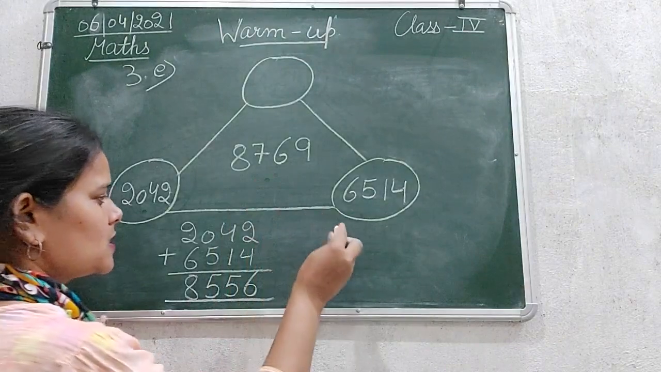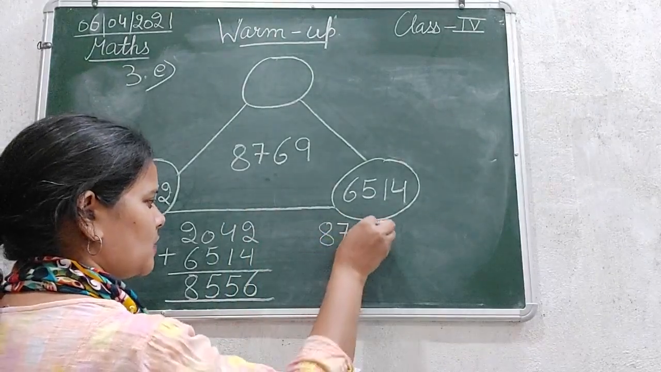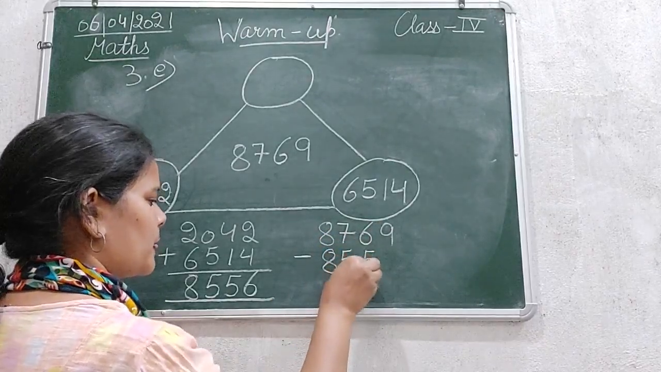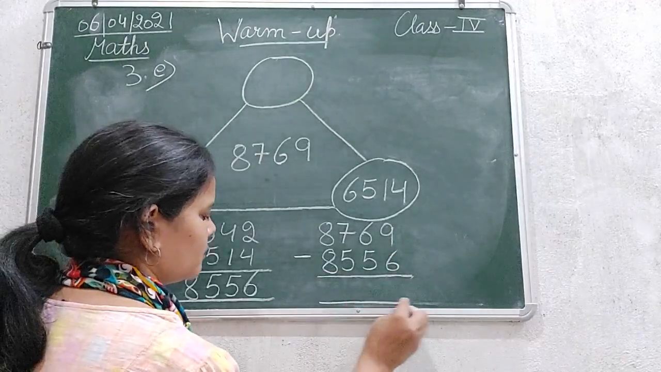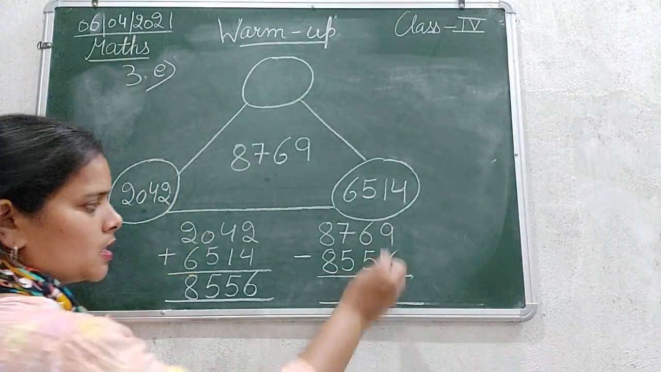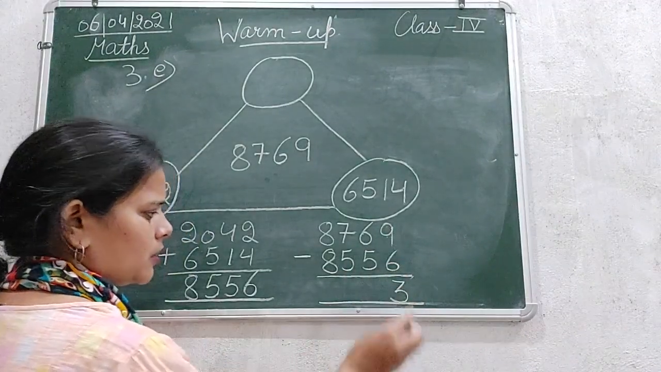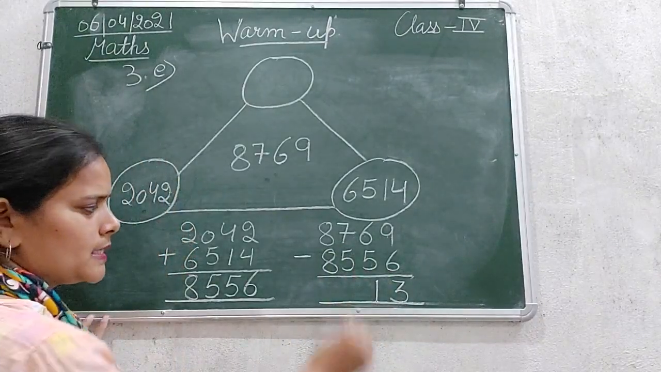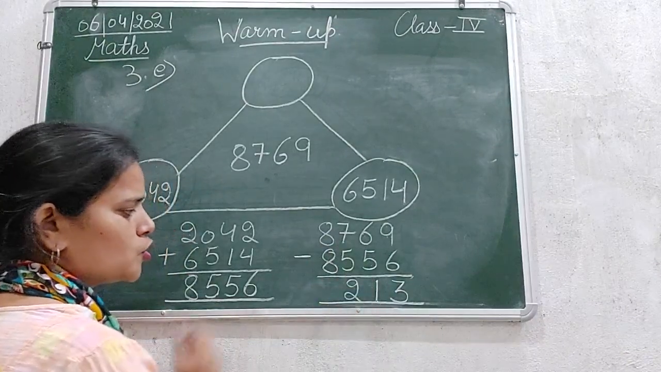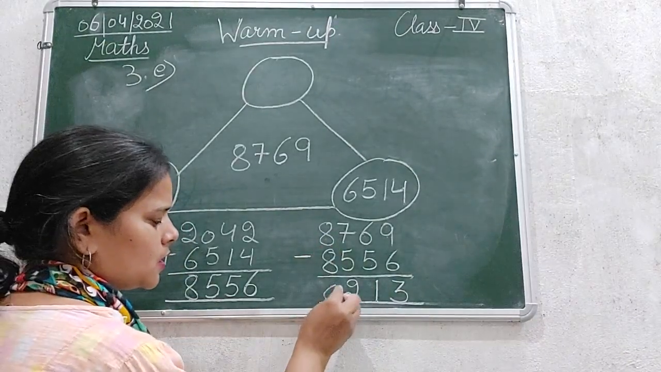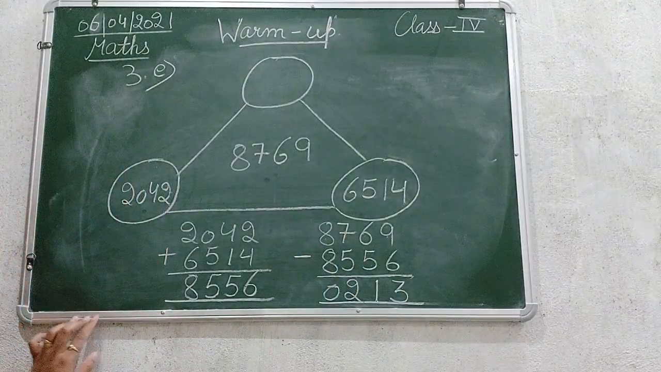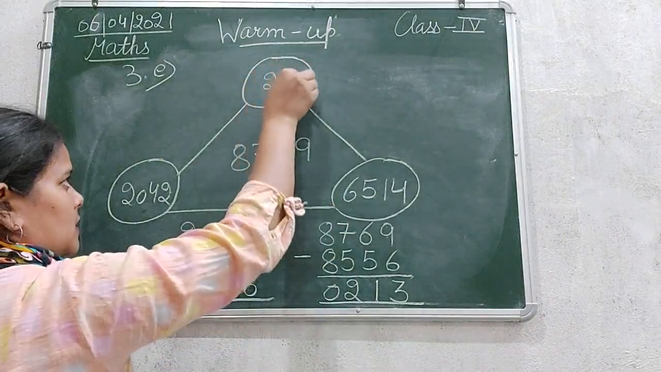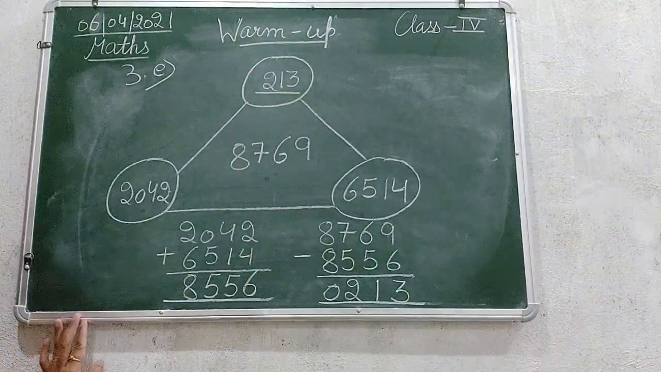8556 from 8769. 8769 minus 8556. Okay, 9 minus 6, 3. 6 minus 5, 1. 7 minus 5, 2. 8 minus 8, 0. So the answer we got is 213.